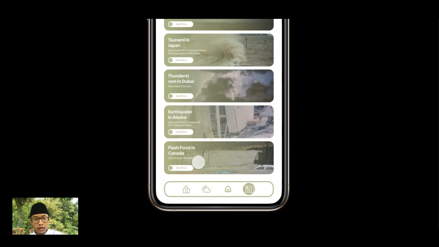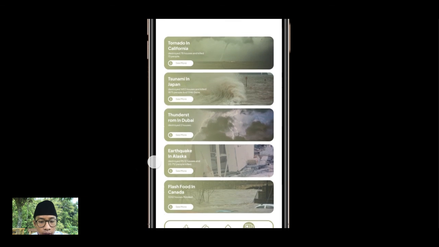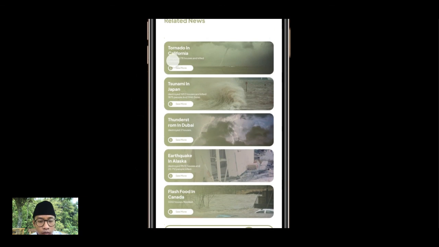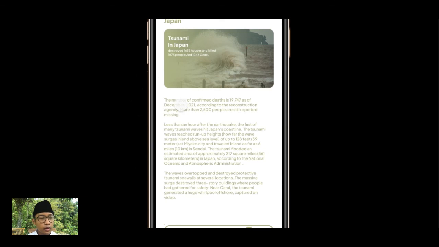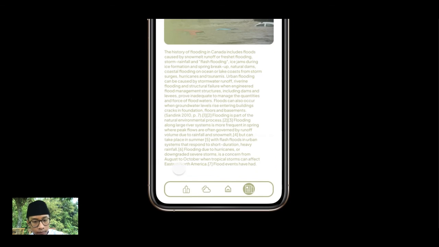We will click the latest news with related news, like tornado in California, tsunami in Japan, thunderstorm in Dubai, quake in Alaska, and others. I will click see more. The function is about more of the news, and this frame.